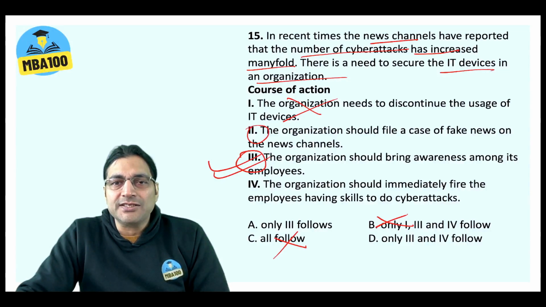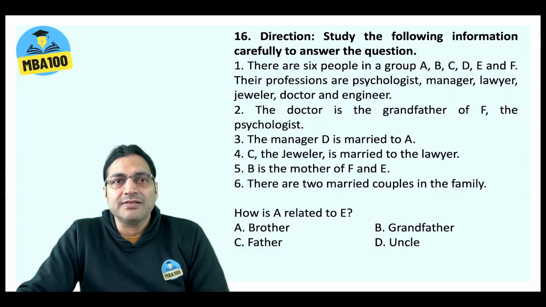The fourth is: the organization should immediately fire the employees having skills to do cyber attacks. Why? This is a skill. Only because they have the skills to do cyber attacks, that does not necessarily mean that they are using it for nefarious purposes. So this also cannot be true. So only 3 follows, of course. All right, option A.